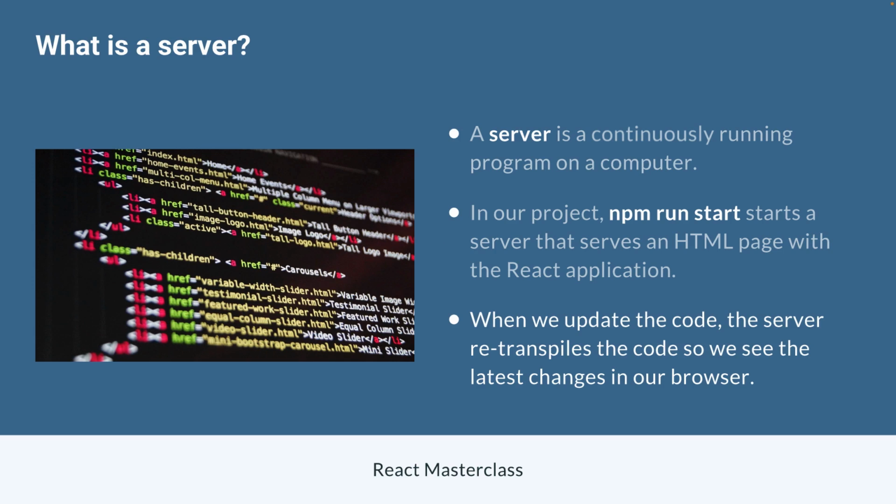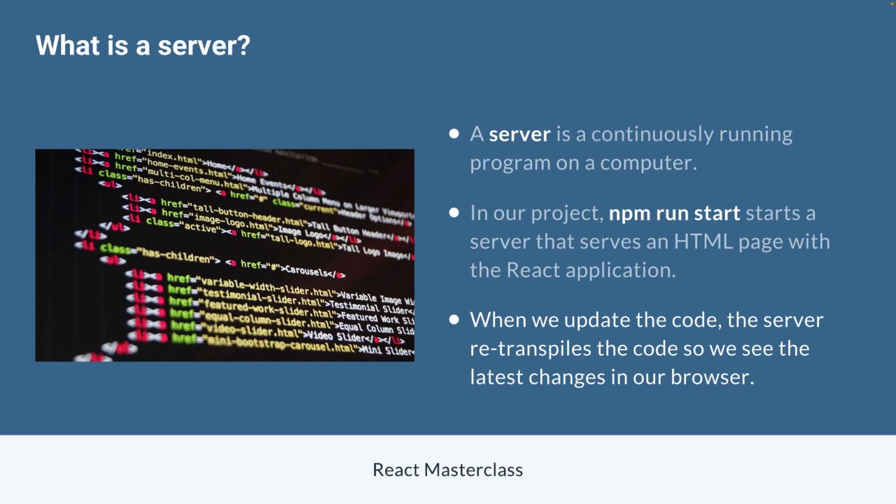So if you have something like a plain JavaScript file and you write some code in there like a console log, when we run that file with Node, Node will process that file, run through the code, and then when execution completes, the file is done running and the program ends, right? And that's kind of a different idea from a server, which is still fundamentally a program in a programming language like JavaScript. It's just continuously running until we tell it to stop.